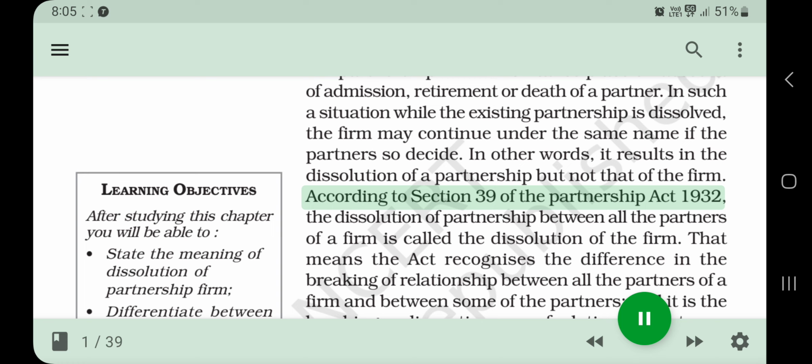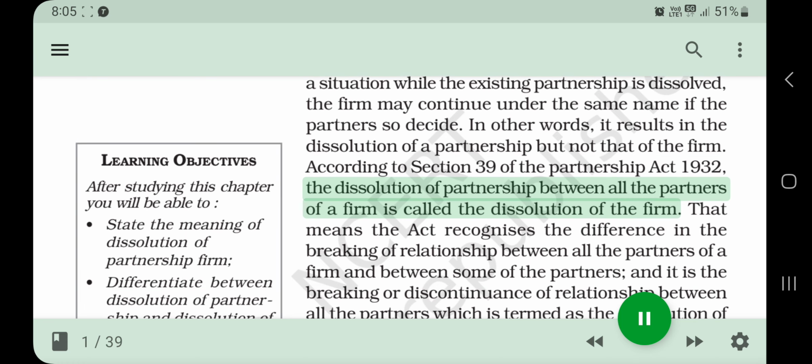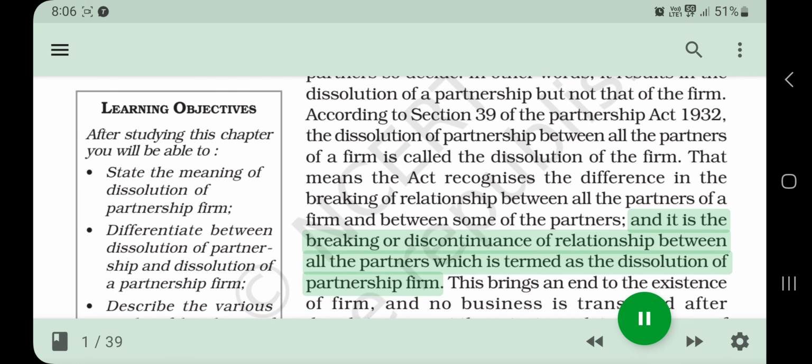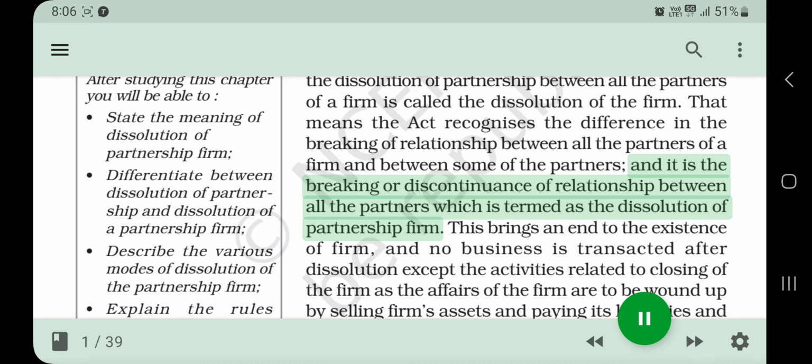According to Section 39 of the Partnership Act 1932, the dissolution of partnership between all the partners of a firm is called the dissolution of the firm. That means the Act recognizes the difference in the breaking of relationship between all the partners of a firm and between some of the partners. And it is the breaking or discontinuance of relationship between all the partners which is termed as the dissolution of partnership firm.